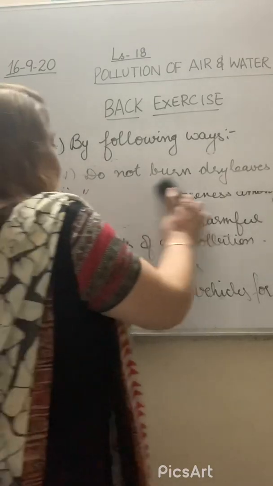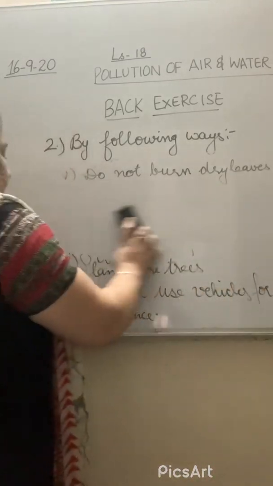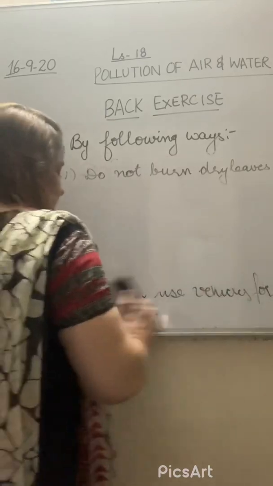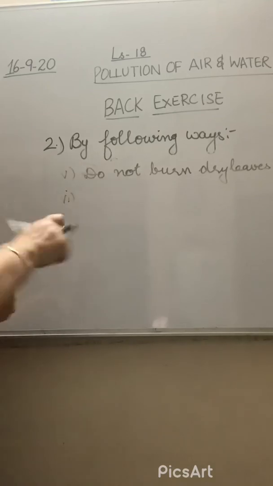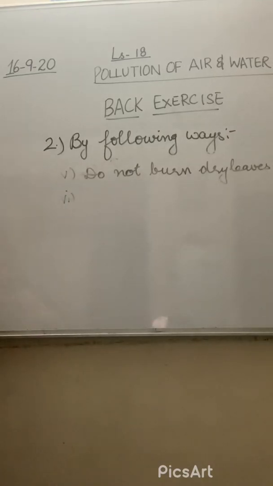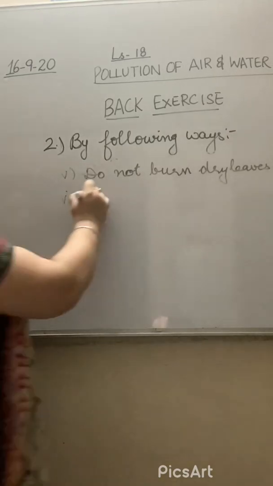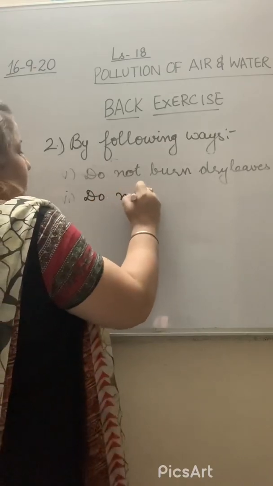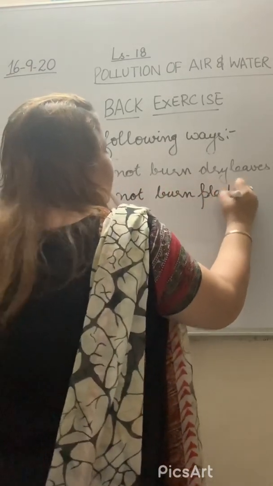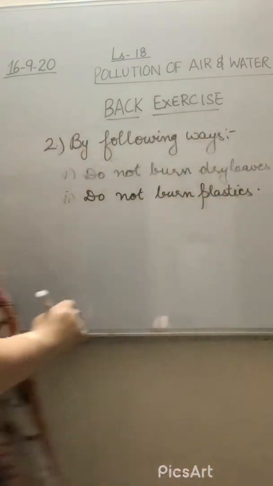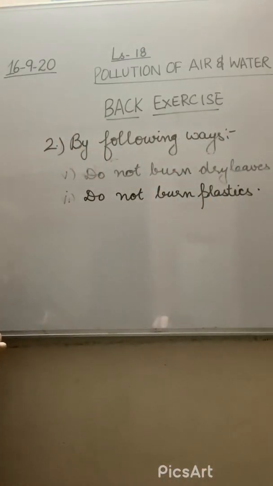You can write one more point. Do not burn plastics, as it will also produce harmful gases, right? Do not throw garbage on the roads.